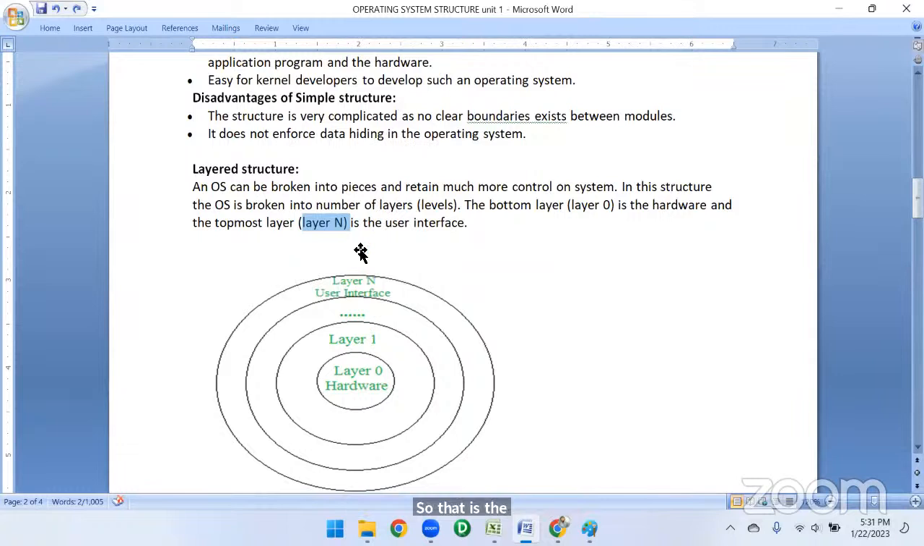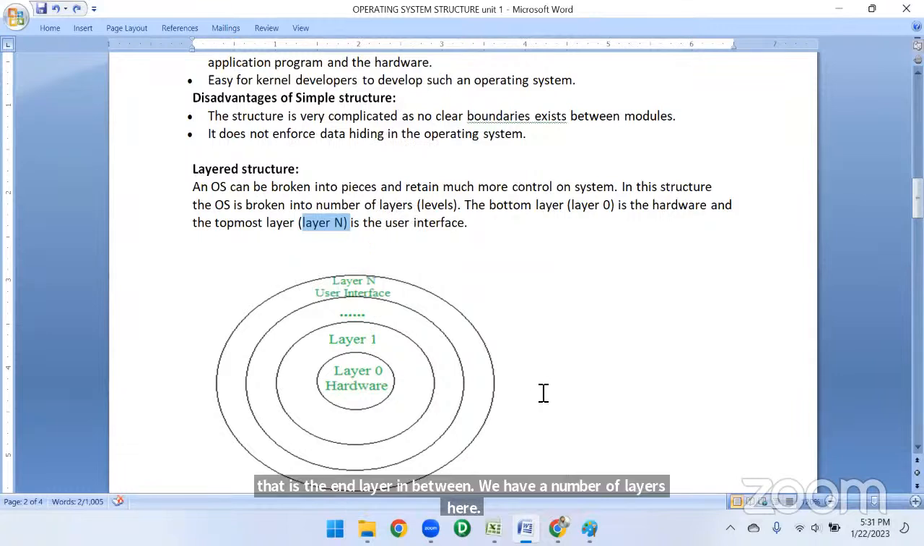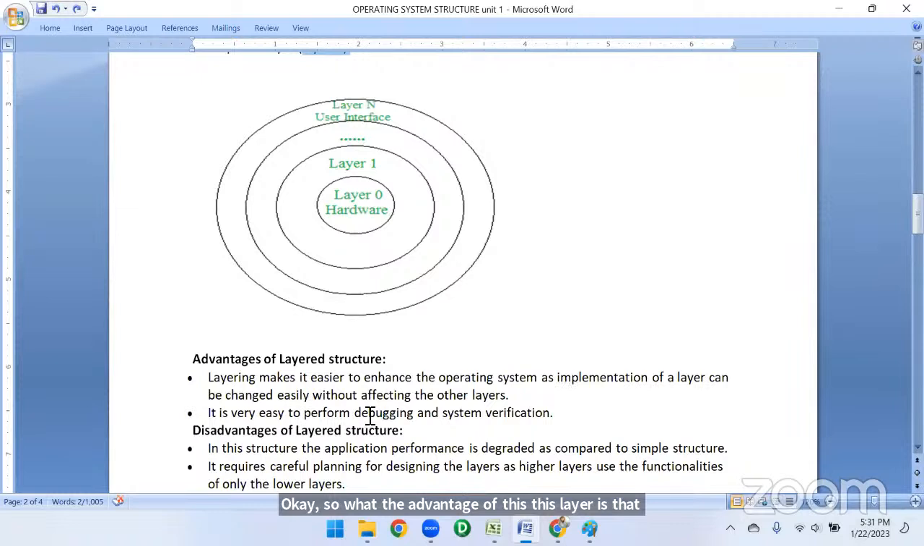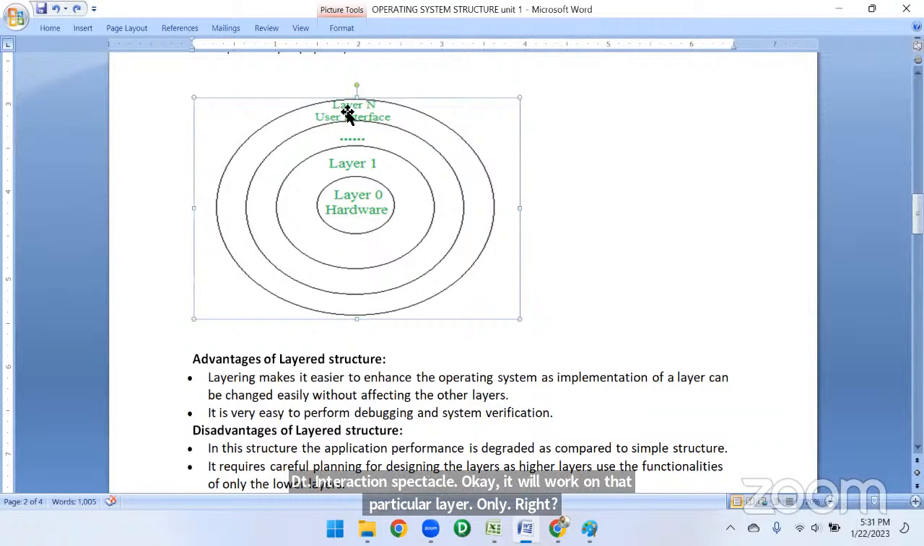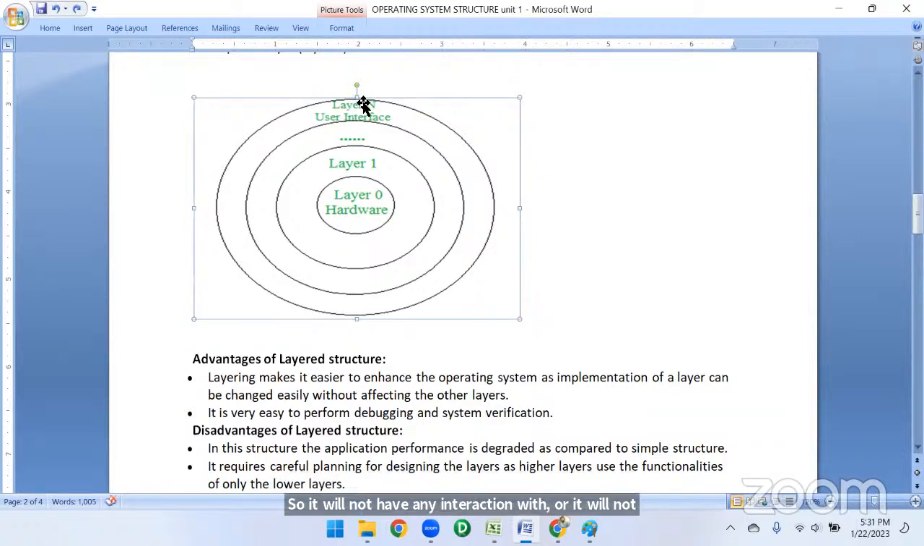Okay, so what the advantage of this layer is that, so layer makes it easy to enhance the operating system, as implementing the layer can be changed easily without affecting the other layers, right? Suppose I'm using this layer here, application layer is there. Example, I'm using an application like WhatsApp here. So this layer will not interact with any other layers. The n-1 layer, n-2 layer, like up to 0 layer దాకా ఇది ఏంటి interactions పెట్టుకోదు. Okay, it will work on that particular layer only, right? So it will not have any interaction with, or it will not implement any other layers to combine with them. Okay, and easily execute చేస్తుందని, right? And it is very easy to perform debugging and system verifications, right?